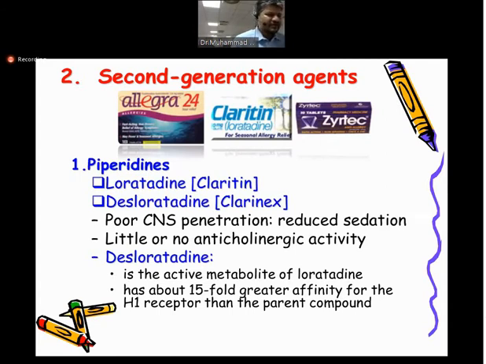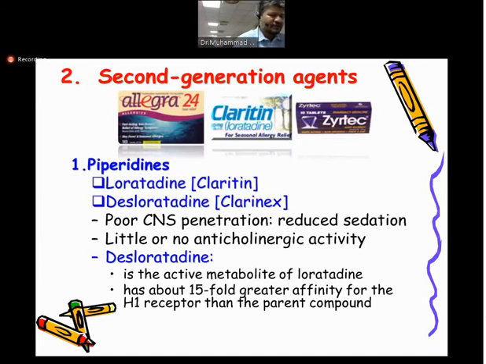In the second generation, the first group we have is piperidines, so it is different from piperazine. Okay, piperidine is different, piperazine is different. Piperazine was in the first generation. This is piperidine, and the well-known drug is loratadine, which comes into the market with the name of Soften. You know that loratadine is a very common drug, and a similar compound is desloratadine. This is the same molecule, but it is basically the active metabolite of loratadine.